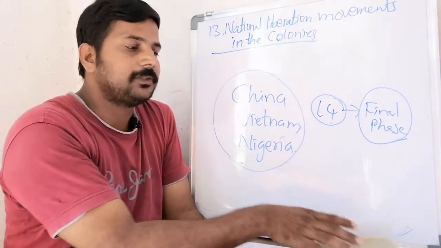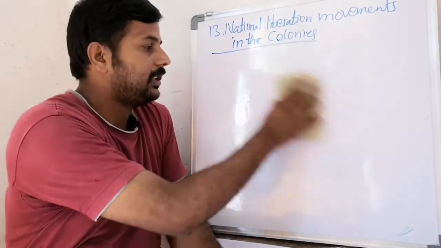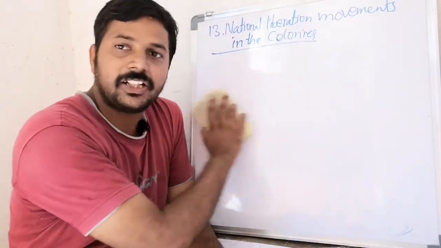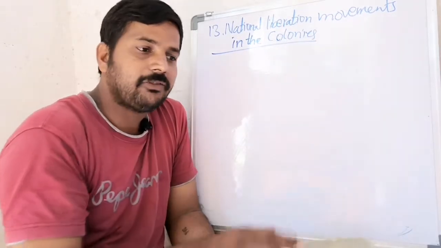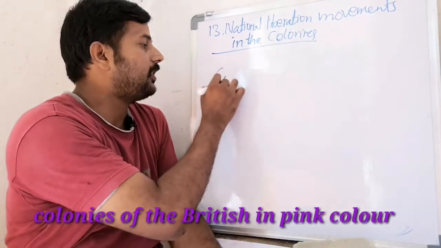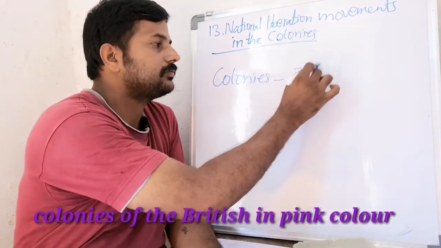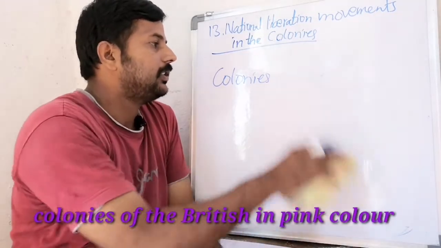See, in this map, different colors are used to show the countries. For example, the map mainly shows colonies of Britain in pink color.